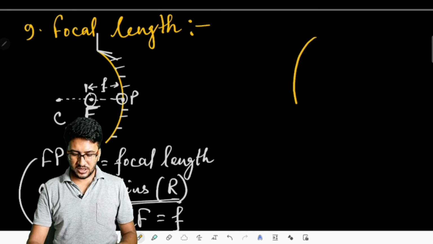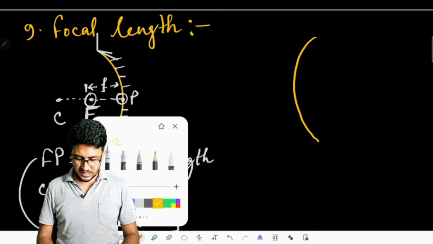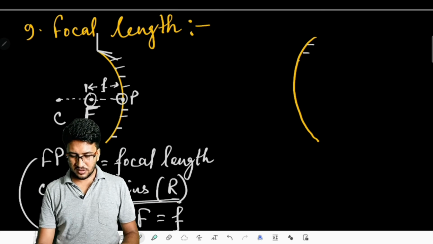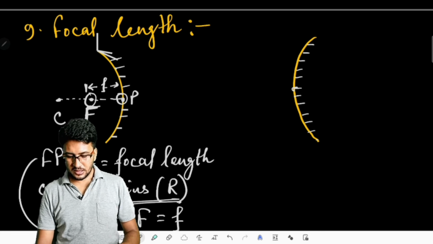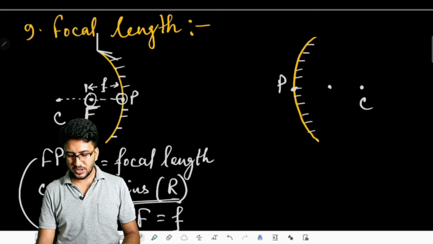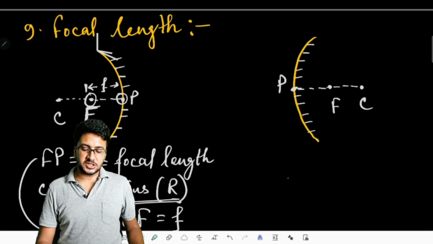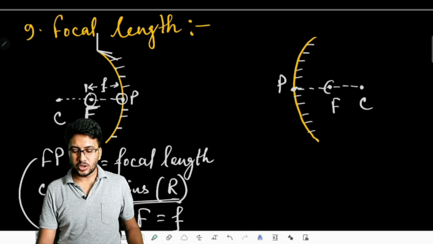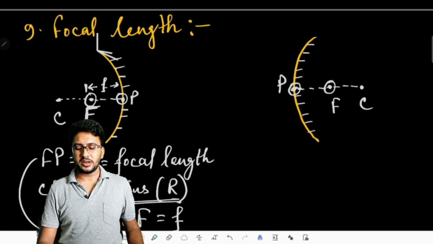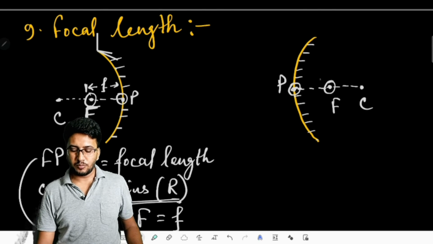It will be seen in the same way for a convex mirror. If this is a convex mirror and this is the reflecting plane, then let us suppose this is the pole and this is the center of curvature, then the midpoint between center of curvature and the pole can be said as the focus. As per the definition of focal length, the distance between the focus and the pole of the mirror is the focal length.